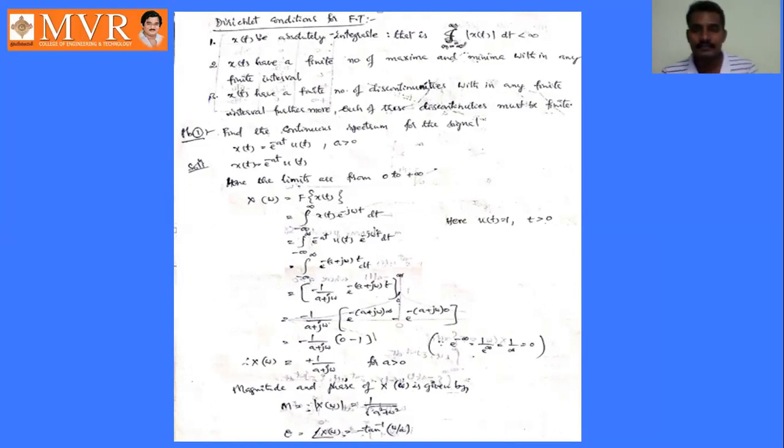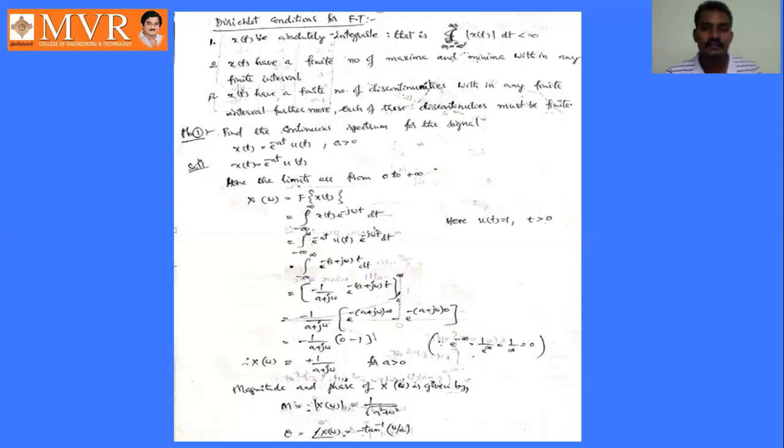Now we will solve some problems related to the Fourier transform. See the first problem: find the continuous spectrum. Here the continuous spectrum is x of omega, or f of omega, for the signal x of t, whether it is a periodic or non-periodic signal. If the signal is given, then we have to find the continuous spectrum, which is nothing but the Fourier transform. So some signal x of t or f of t will be given, and we have to find its spectrum, meaning its Fourier transform.